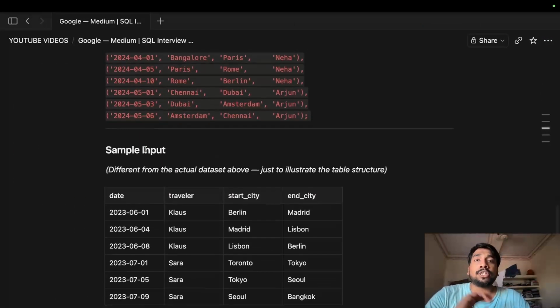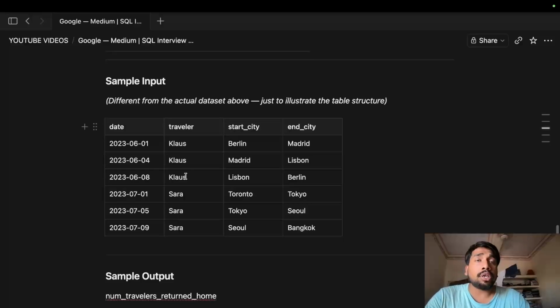Okay. So just before going into solving this question, let me make you understand what this question is basically asking. Here you have a sample input table. On these dates, we have two travelers, Claus and Sarah. If we see the travel of Claus, Claus started from Berlin, then he went to Madrid. From Madrid he went to Lisbon, and from Lisbon he went to Berlin, and his last date of travel was on 8th June. Now, his start city is equal to his end city, right? Because he started from Berlin and went back to Berlin on the last date of his travel.